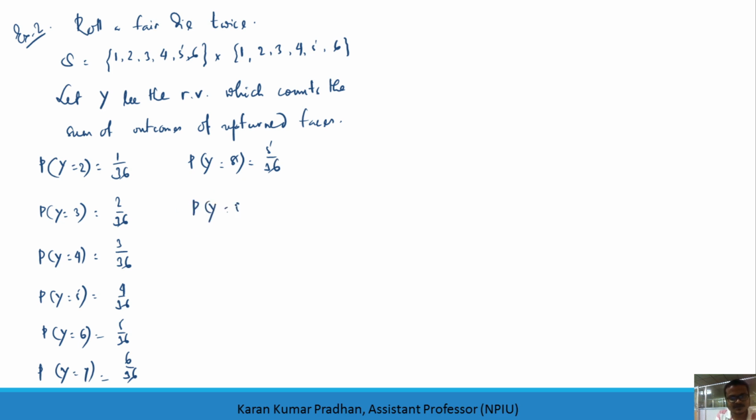The probability that y equals 9 will be 4 out of 36. The probability that the sum is 10 will be 3 out of 36. When the sum is 11 it will be 2 out of 36, and 12 will be 1 out of 36. Rather than writing all the 36 outcomes, you can directly define this attribute as the sum of the outcomes of the upturned faces.